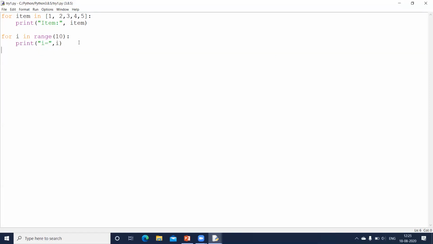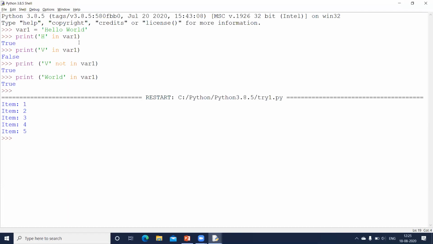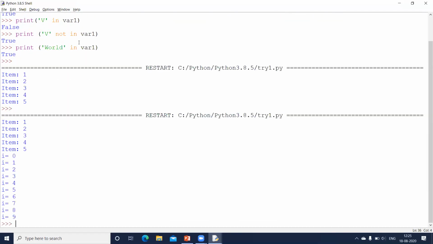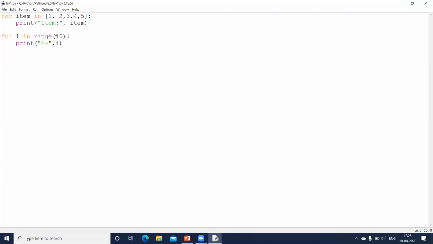I'll run this. Now you can see it started with I equal to 0 and went up to 9. What was the last value? 10. So it did not go up to 10 because it started with 0. So please remember, if I want to print numbers up to 10, then the number inside the range should be 11, because it's not going to print 11.